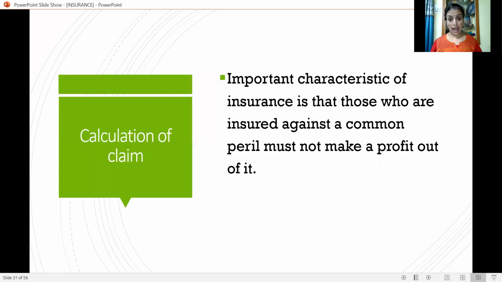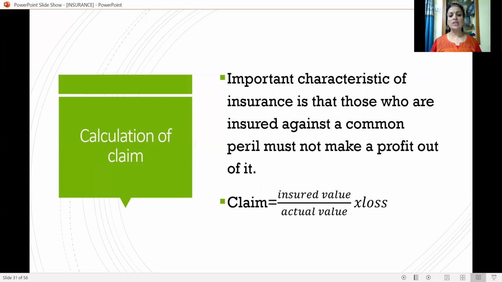How is the claim calculated in case of insurance? An important characteristic of insurance is that those who insure against a common peril must not make a profit out of it. So that is the main characteristic. Therefore, claim is equal to insured value divided by actual value into loss. So proportionately loss will be reimbursed, whatever may be the amount of loss, whether it is more than the insured value or less.